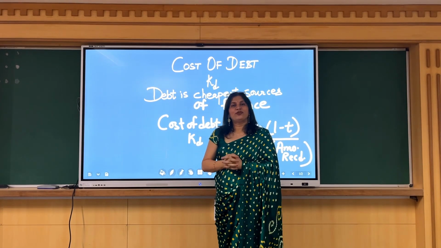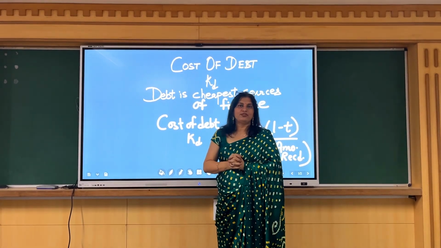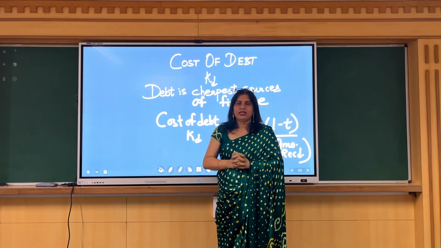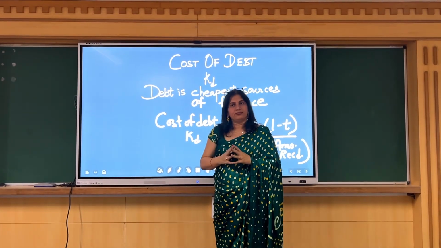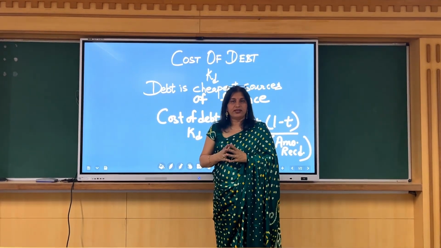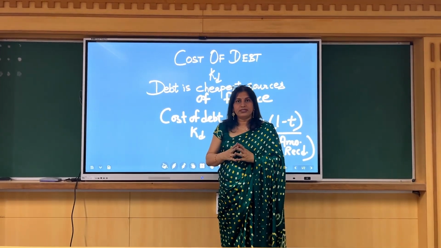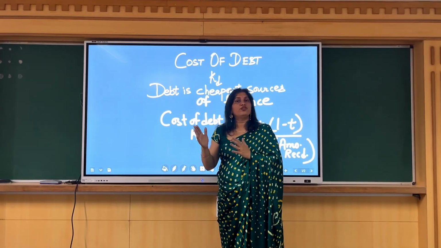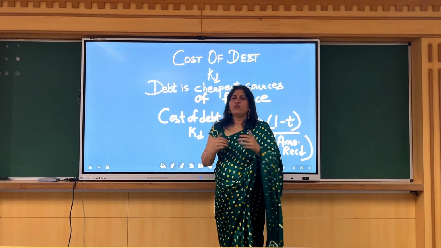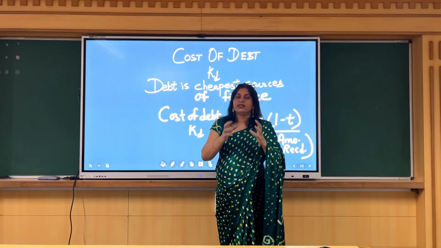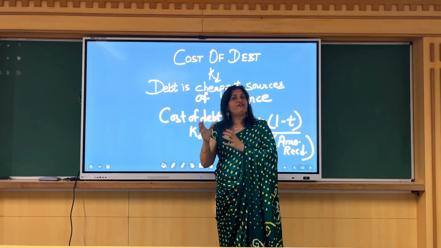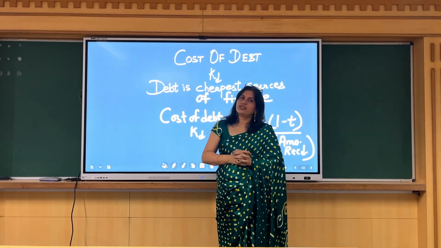चलिए अब हम बात करेंगे कुछ इंपॉर्टेंट कॉन्सेप्ट्स फाइनेंशियल मैनेजमेंट के, एंड वी विल स्टार्ट विद कॉस्ट ऑफ कैपिटल। We all are aware what is capital. Capital is the amount invested in the business, right? On the basis of purpose, capital can be divided into two categories, fixed capital and working capital. What do we mean by fixed capital? The capital money, that is the fund of capital which is invested in fixed assets, is known as fixed capital.